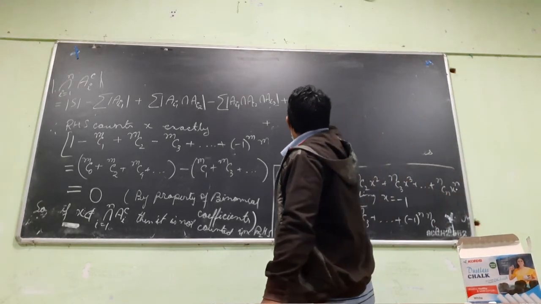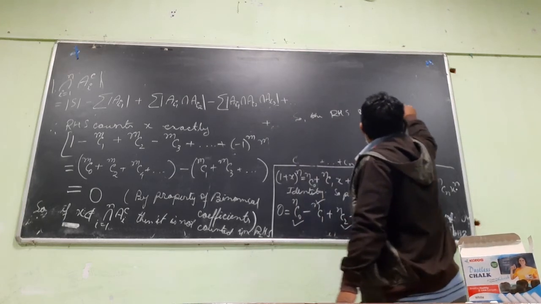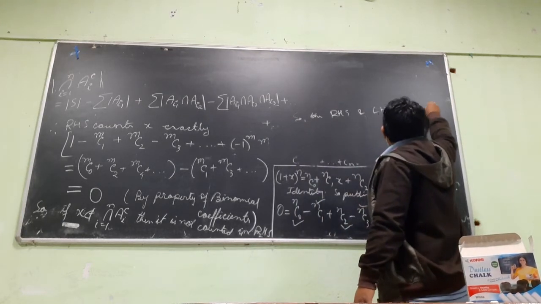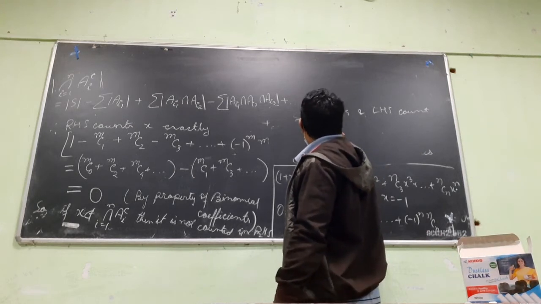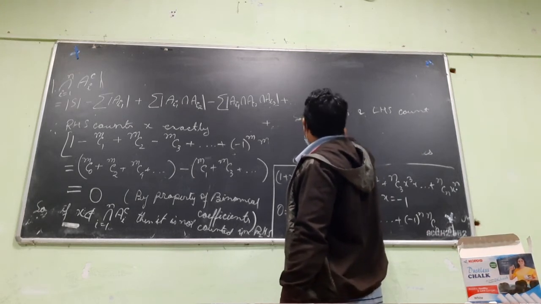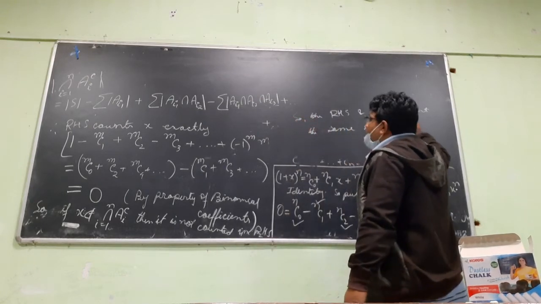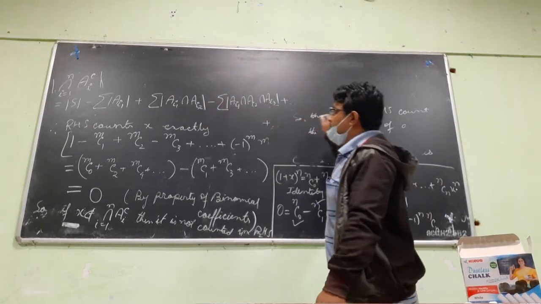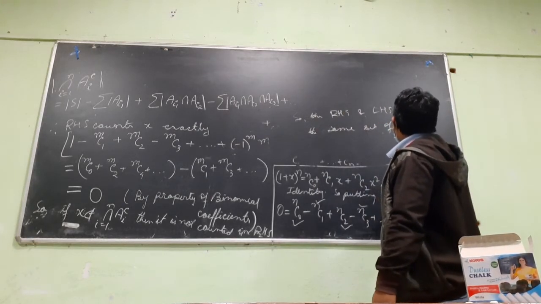So the right hand side and left hand side count the same set of objects. Anything which is counted there is counted here also. Okay. So the right hand side and left hand side count the same set of objects.